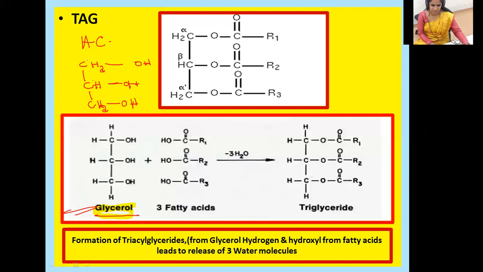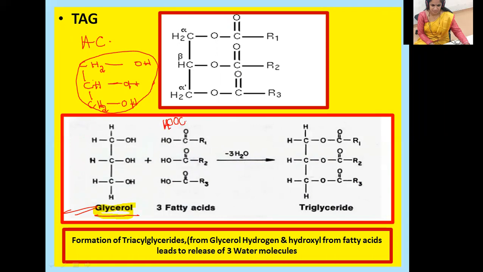This is one molecule of glycerol, which reacts with the 3 fatty acids. See, there is no connection here. This is one fatty acid molecule, so to write this one, COOH.